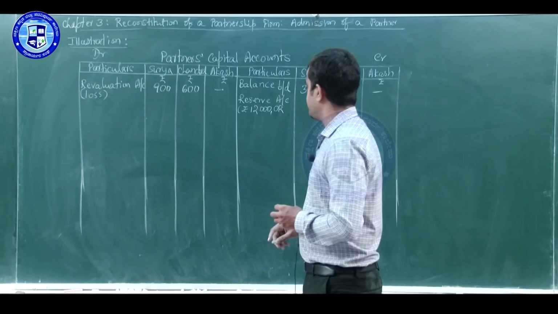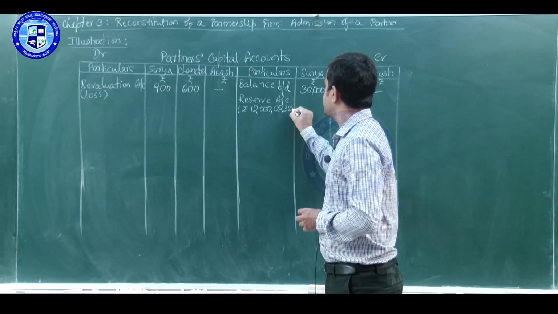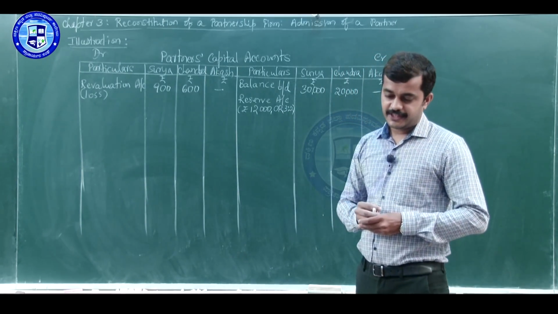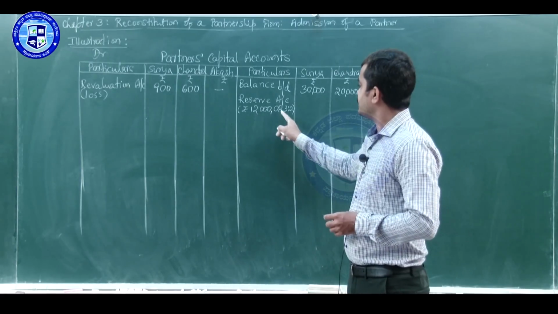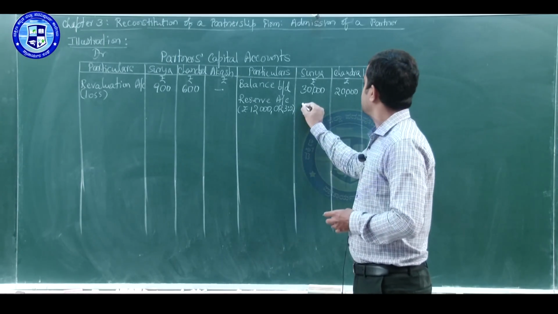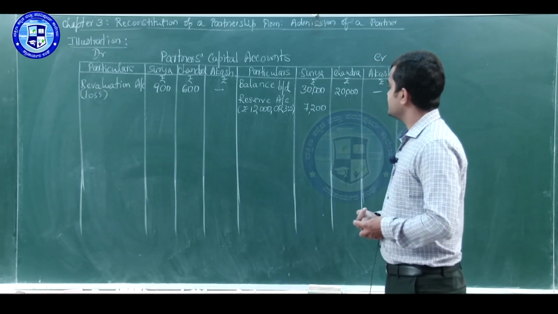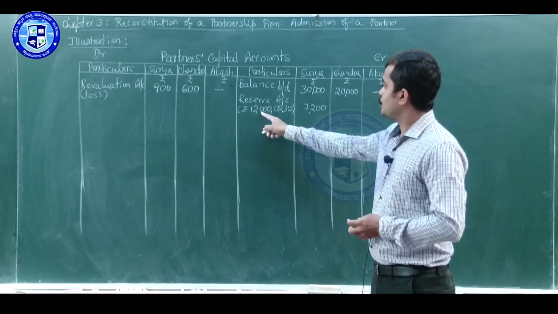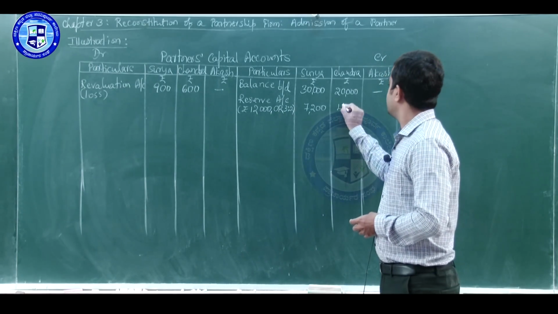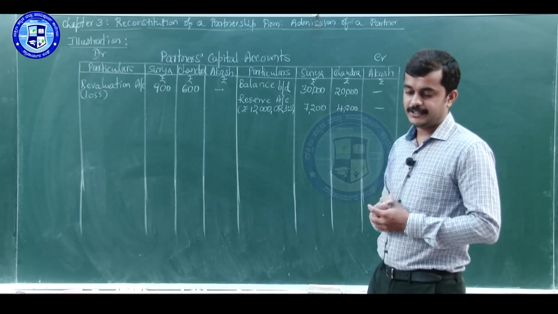Take old ratio, I have written OR 3:2 to distribute it among Surya and Chandra. So, Surya's share will be 12,000 into his share 3/5. Amount will come to 7,200. Chandra's share in reserve will be 12,000 into his share 2/5. Amount is 4,800, and a new partner will not have any share.